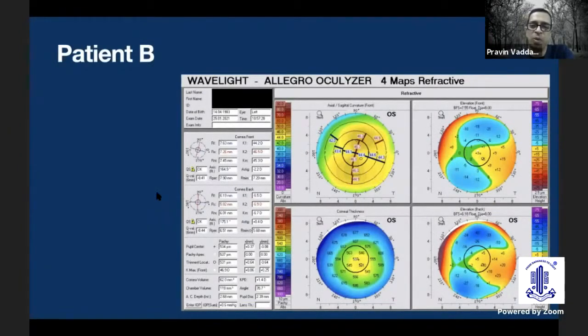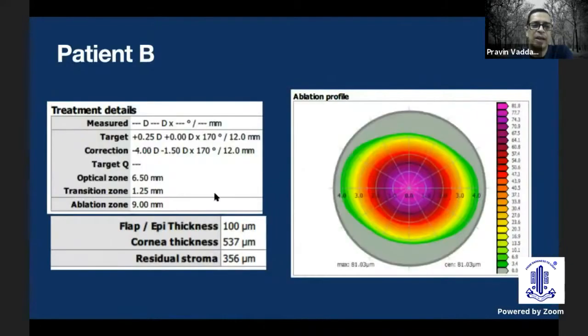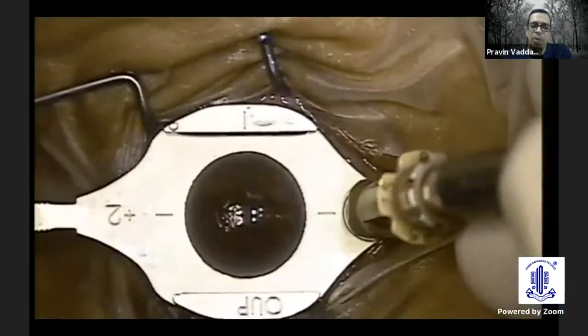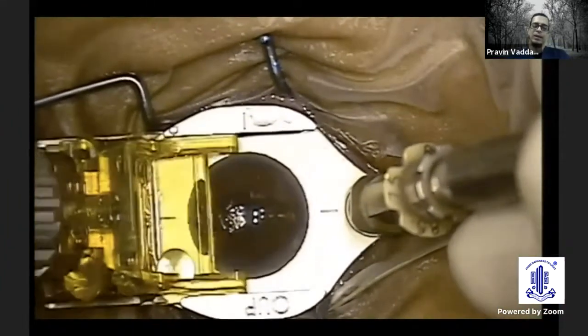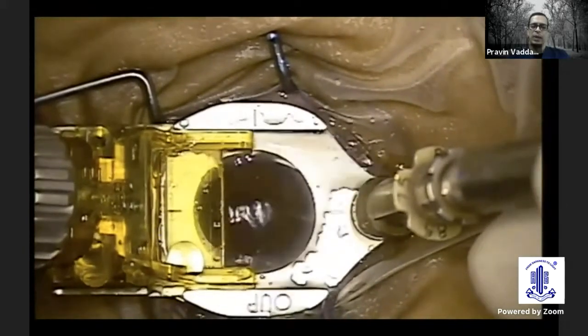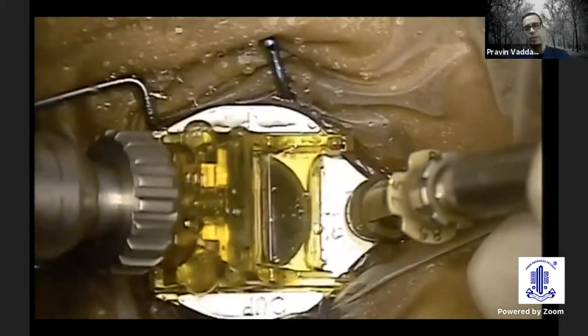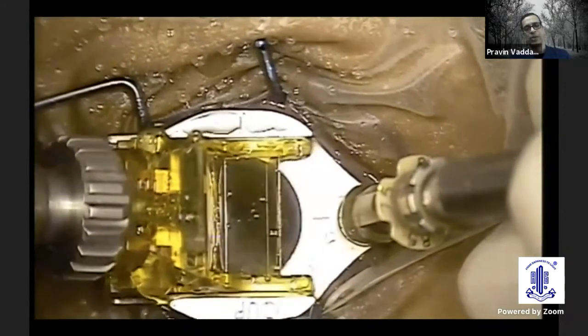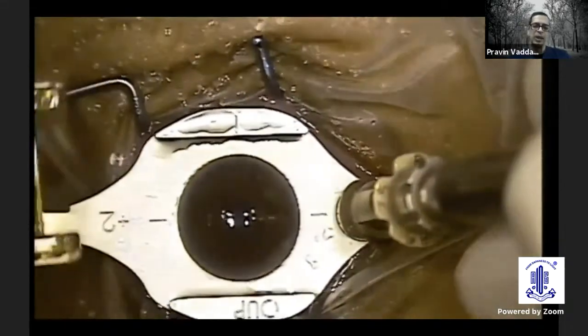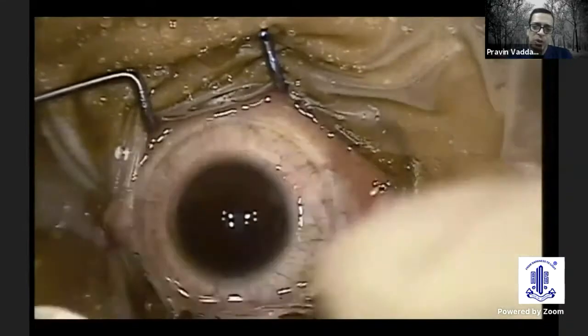This is a patient who was seen not very long ago, about 2 months ago, had a relatively high cylinder. And this patient was planned for a microkeratome LASIK because this is what the patient chose. This is a flap thickness of 100 microns with the Moria. And the microkeratome flap seemed to be pretty well centered. This is a +2 ring on the Moria, which is what is used for somebody with a small corneal diameter. As you can see, some of the sclera is already visible, so it's a small cornea.